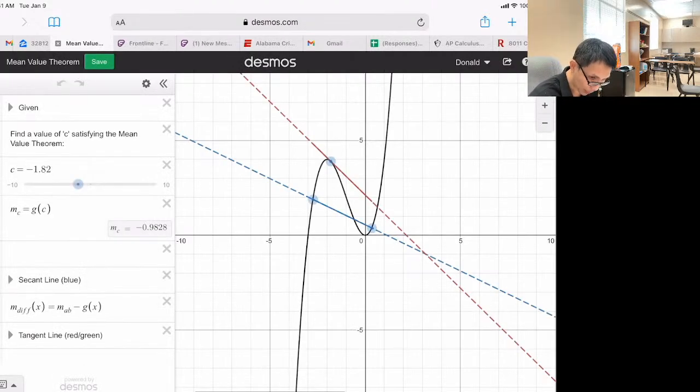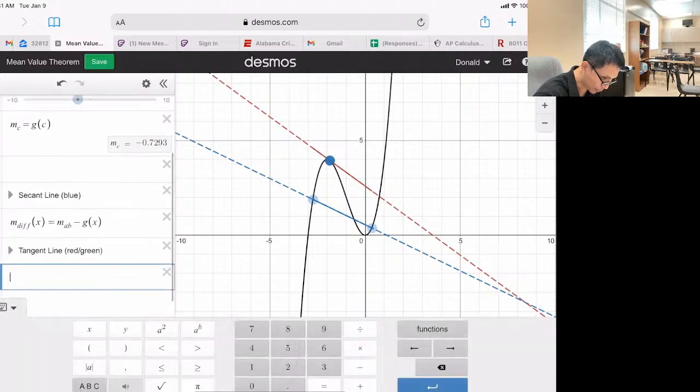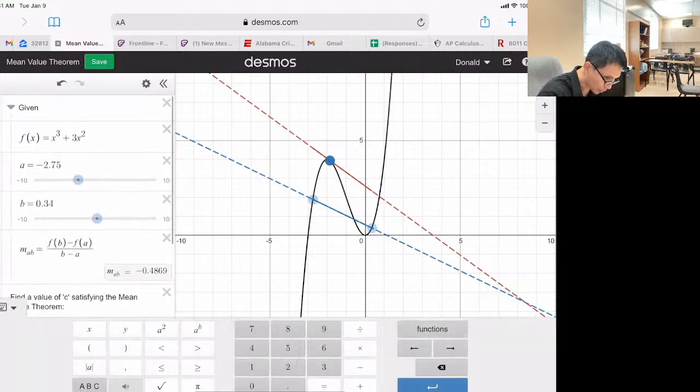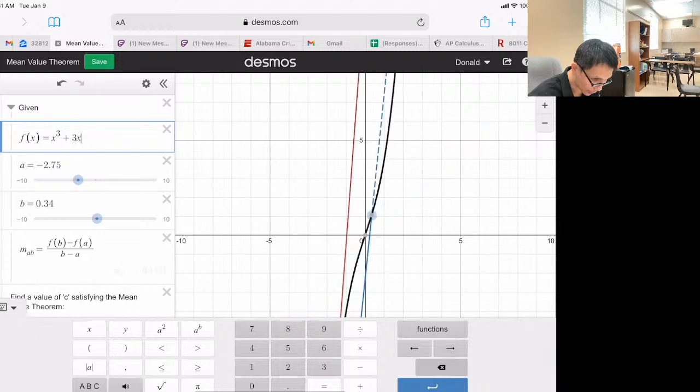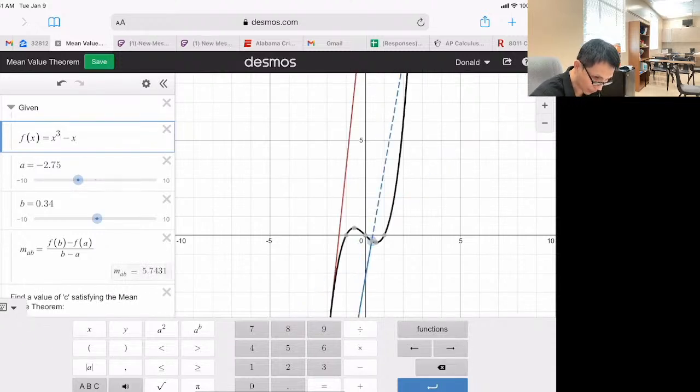A nice thing about this is you see that we're going to give you a very simple graph. I don't know what the equation is, so we're going to say the equation is maybe minus x, something like that.